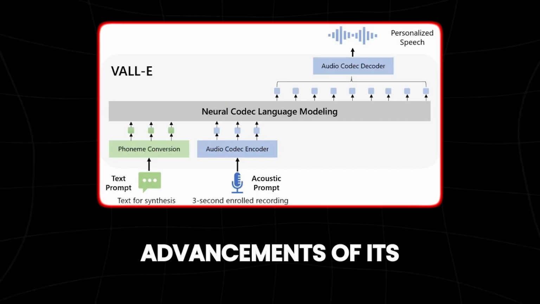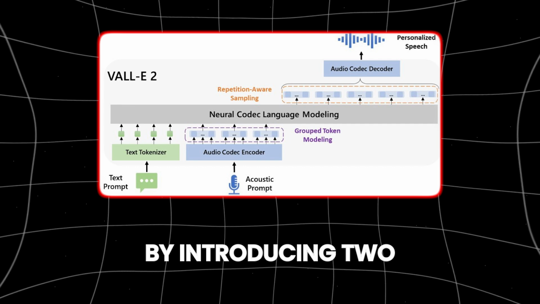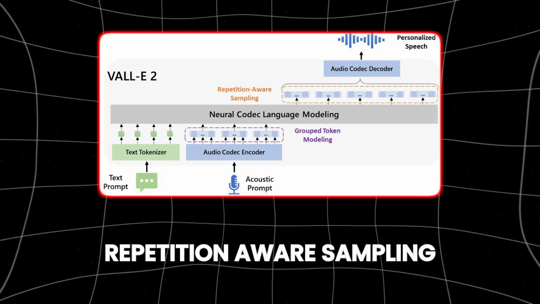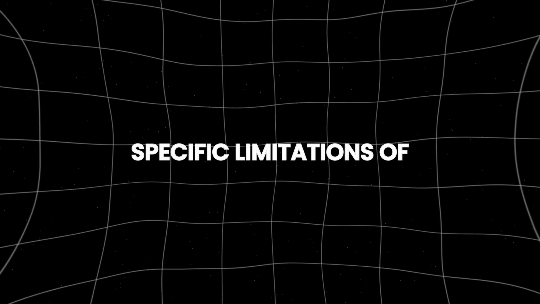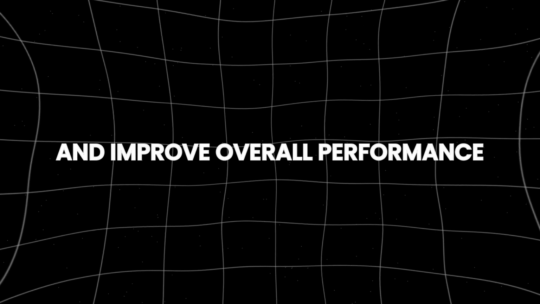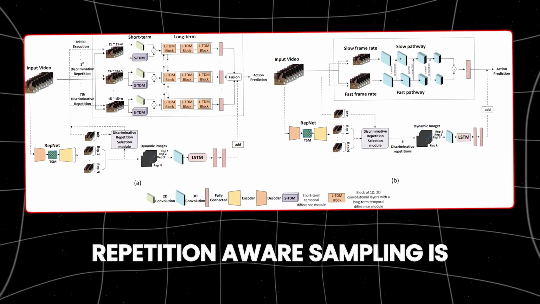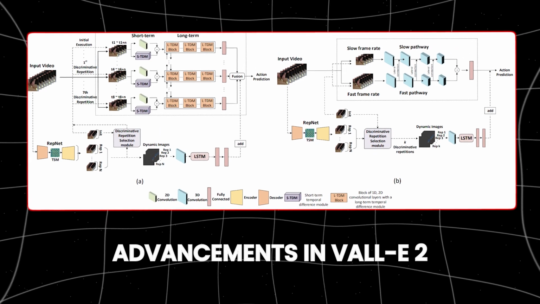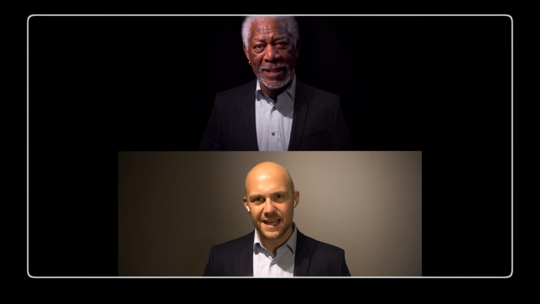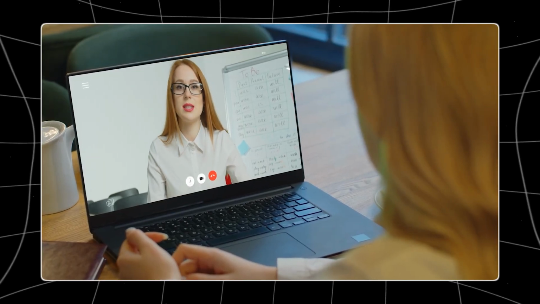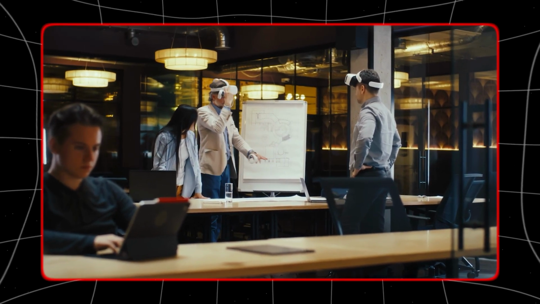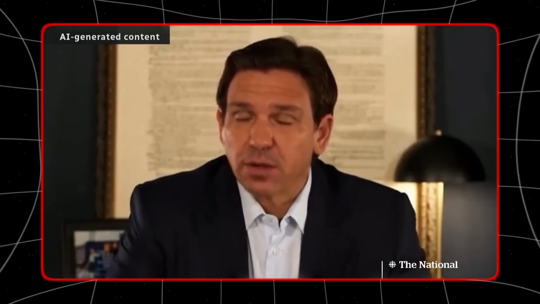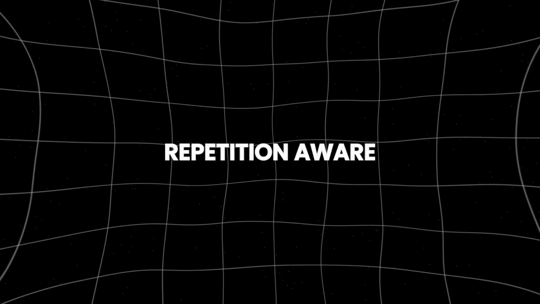VALL-E 2 builds on the advancements of its predecessor, VALL-E, by introducing two major enhancements: repetition-aware sampling and grouped code modeling. These innovations are designed to address specific limitations of earlier models and improve overall performance. Repetition-aware sampling is one of the key advancements in VALL-E 2. In text-to-speech synthesis, repetition in speech can be a challenge, particularly when generating long or complex sentences. Traditional models sometimes struggle with maintaining natural rhythm and avoiding repetitive patterns that make the speech sound unnatural or robotic.